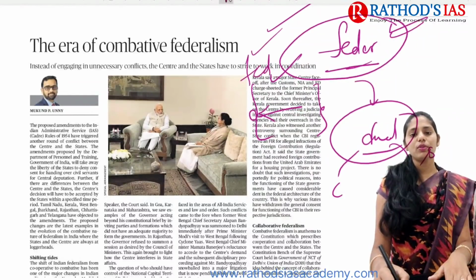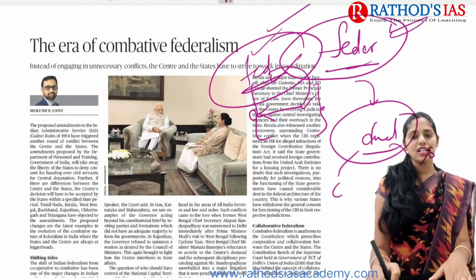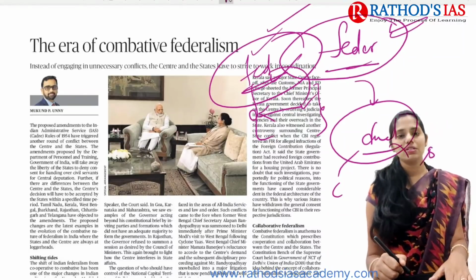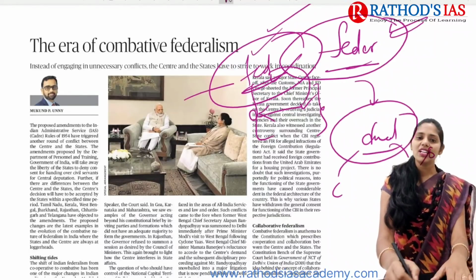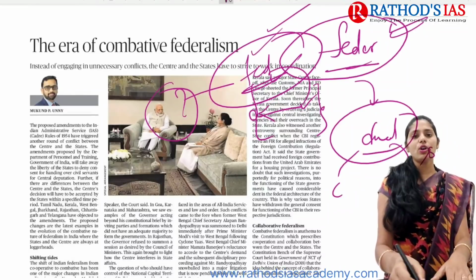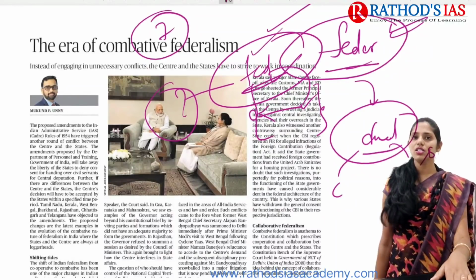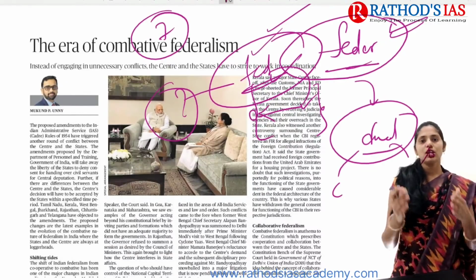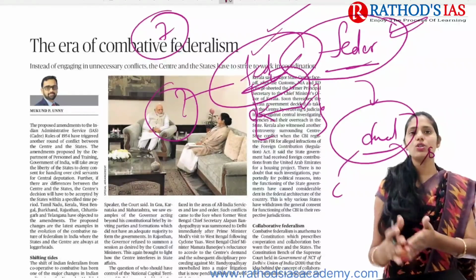So even if you are talking about this concept of federalism, it mainly says that there is a proper division of powers between the central and state governments. Where can we see this division of powers? If you are talking about the 7th Schedule of the Indian Constitution, it mainly talks about different lists, for example, List 1, List 2, List 3.